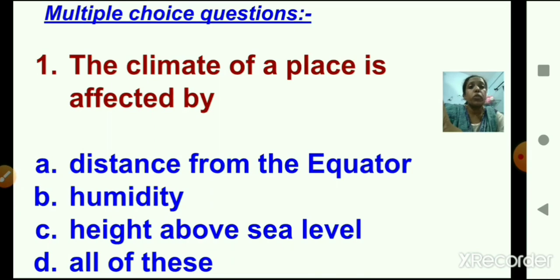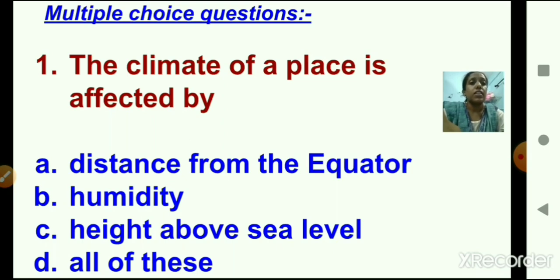On page number 29, we have multiple choice questions. Number 1. The climate of a place is affected by dash. A. Distance from the equator. B. Humidity. C. Height above sea level. And D. All of these.